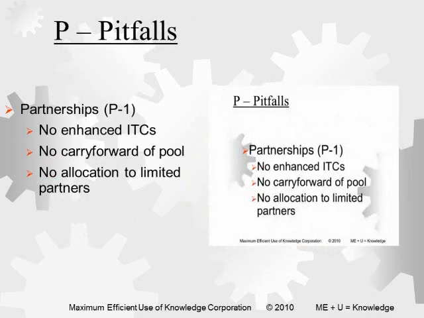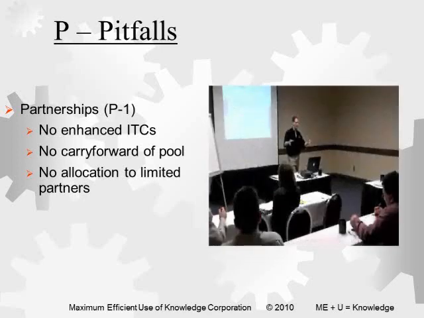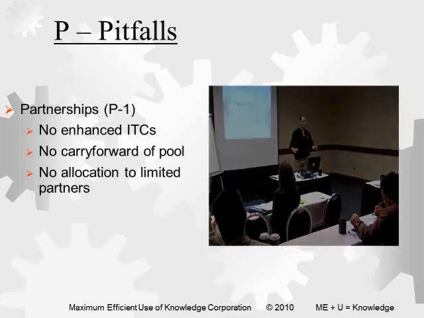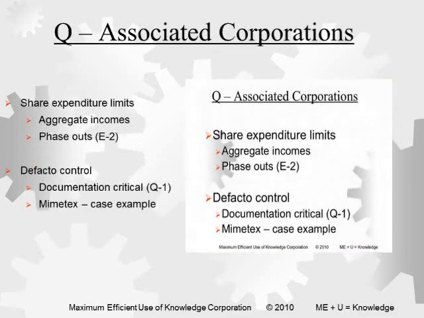Some of the pitfalls: if you have qualified CCPCs, you don't want to use partnerships, because a partnership only gets a 20% credit. So there are cases like All Color Chemicals, where you had two qualified CCPCs thinking they're going to get their 35%. They do the work as a partnership and they lose all the refundable credits. Associated corporations, as we talked about, are companies under common control.